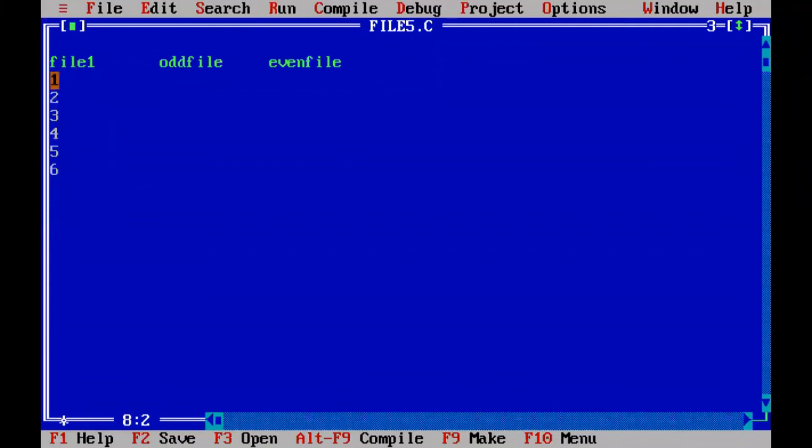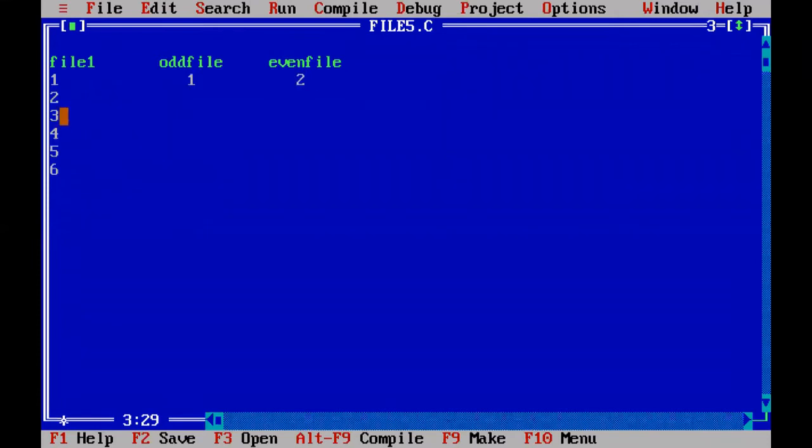First I will read 1, and test whether it is even or odd. It is odd, so it will be stored into the odd file. Next I will read 2 from the file; 2 is even, so it will be stored into the even file.